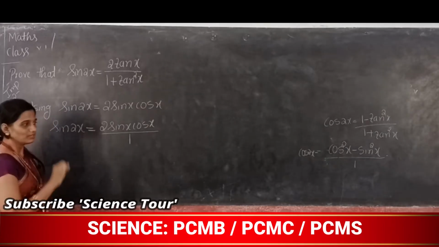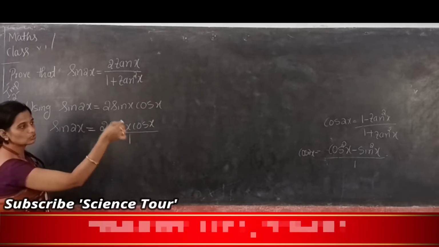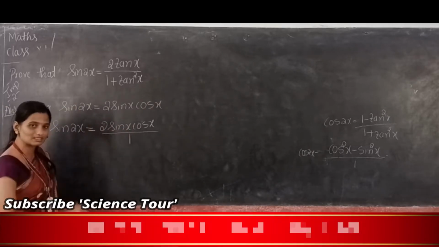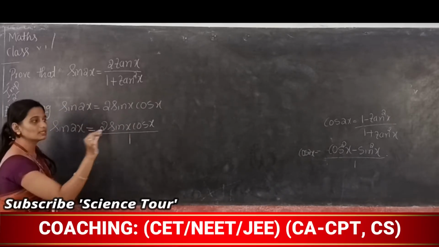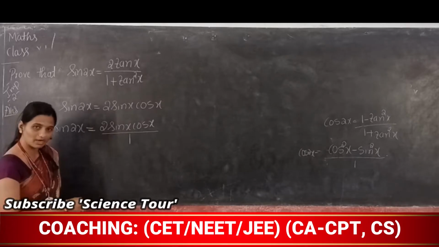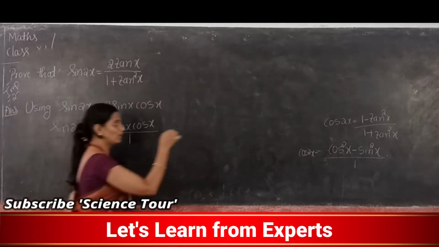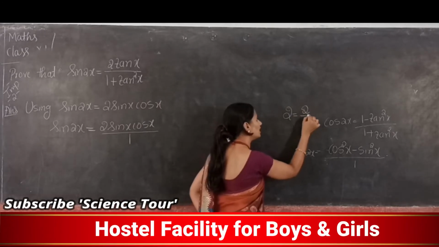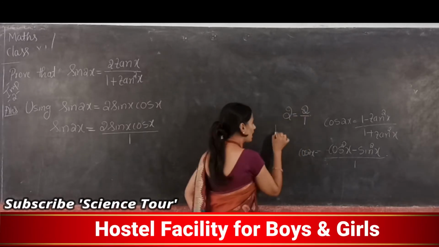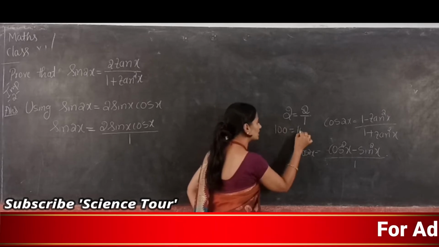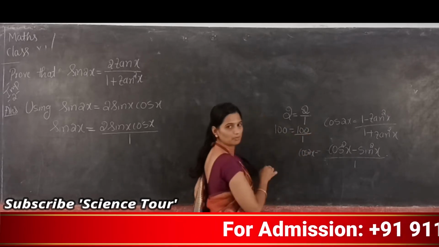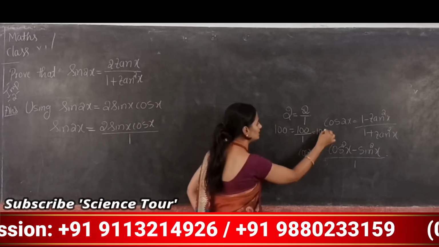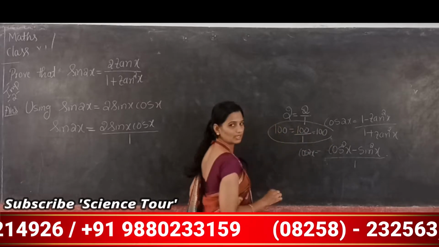Is it right? In the previous class also I wrote cos square x minus sin square x, and as the next step, cos square x minus sin square x divided by 1. Correct, no? I told in the previous class that 2 we can write as 2 by 1. Both are the same. 100 we can write as 100 divided by 1, and the answer is 100 itself.